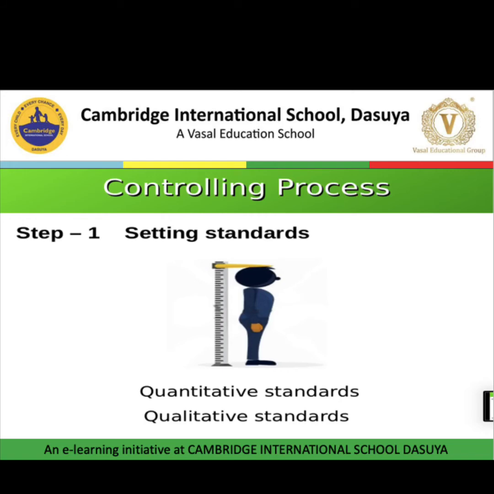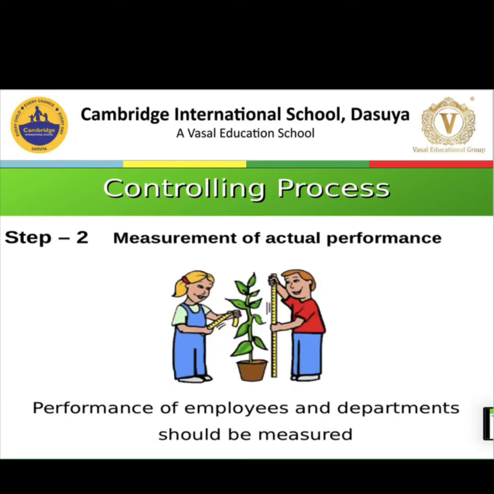So this is quantitative. Next is qualitative standards. Qualitative standards like improve motivation level of employee, improve quality of raw material, and it does not involve quantity form, and it is very difficult to measure also. So as far as possible, managers should try to set the targets, objectives, standards in quantity form.